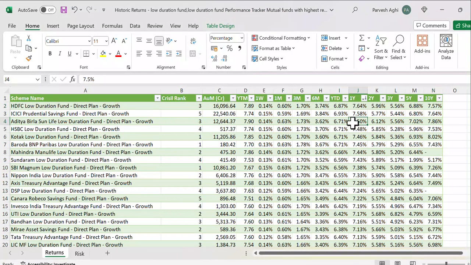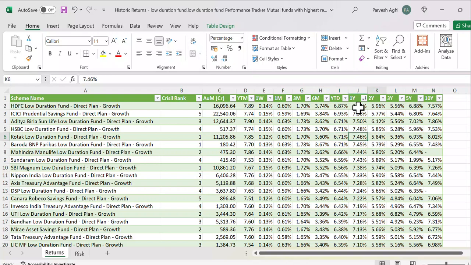Now normally a person who will be buying bonds, his vision will be for 1 or 2 years, something like that, because that is a low duration period. So which bond is giving you the highest? HDFC low duration. Fine. Then followed by ICICI, then Aditya Birla, and then Kotak, HSBC, and the final Kotak low duration.